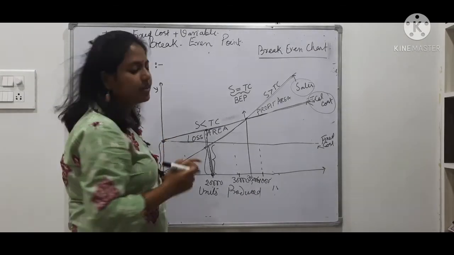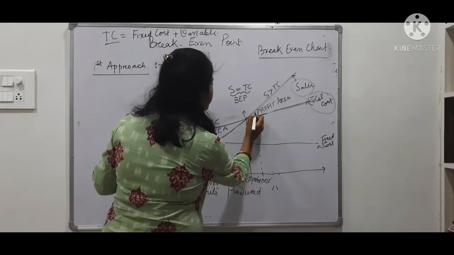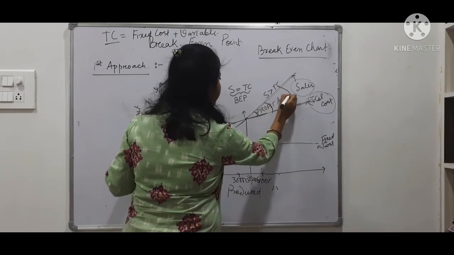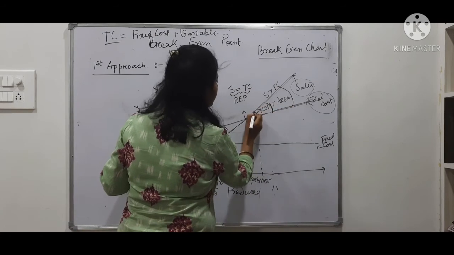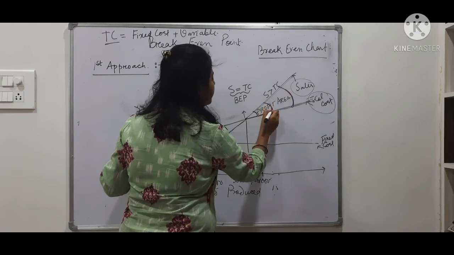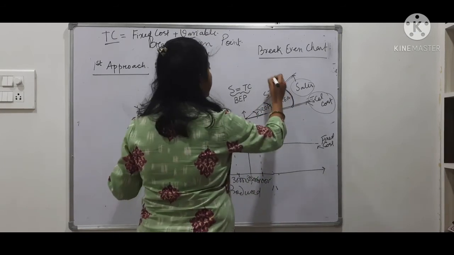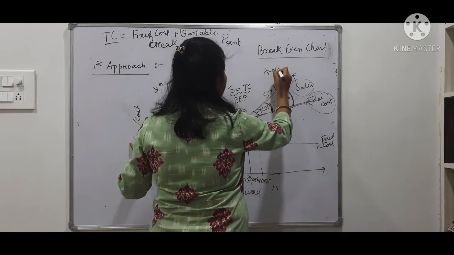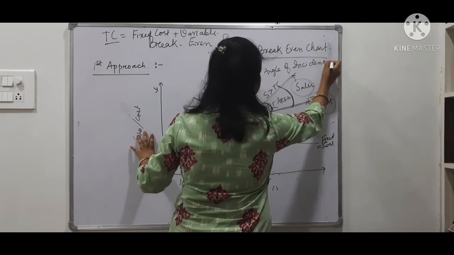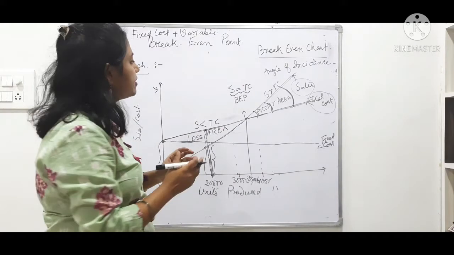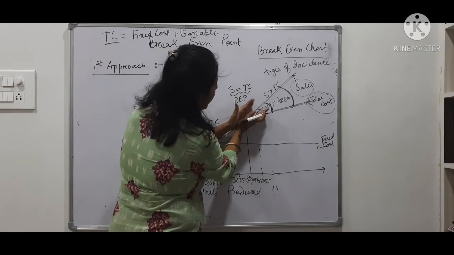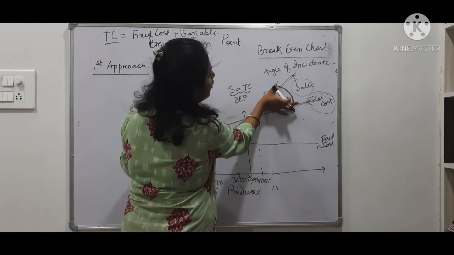This is my profit area. Now if I make an angle here, this is an angle. If you have studied geometry, you know this is an angle. This angle is known as the angle of incidence. What is this angle of incidence telling you? It tells you the magnitude of profit. If the angle is wider, it means more profit margin.